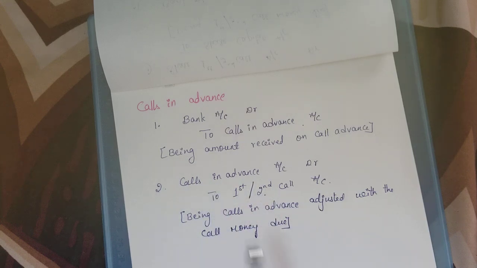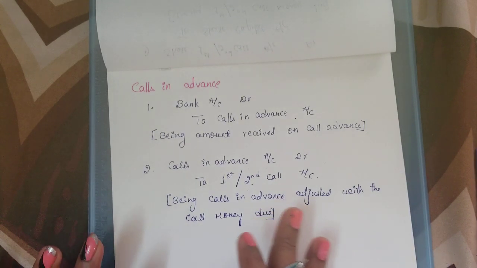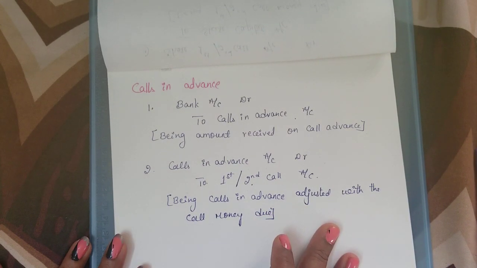That we have to adjust. That entry is calls in advance account debited to first or second call account credited. I'll teach you the amount calculation when we solve the problems in upcoming videos. So this is about calls in advance.